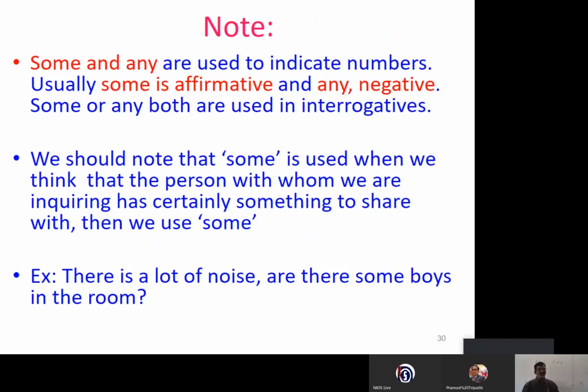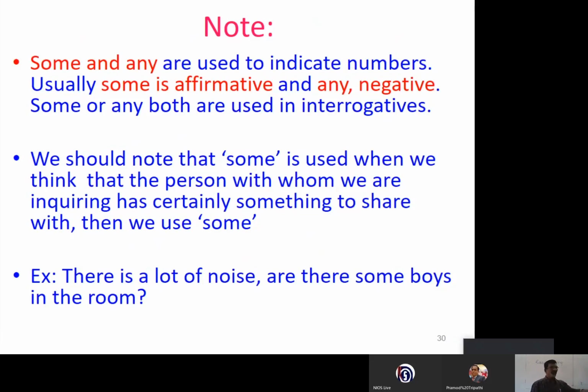Some is always for affirmative. The teacher thinks that there is somebody. That's why he's saying, is there somebody in the classroom? Please come out. We'll have to close it. To make sure, he already knows that there is nobody, but still he wanted to reaffirm himself. In that case, he says, is there anybody in the classroom? When there is no sound, he feels that there is nobody.